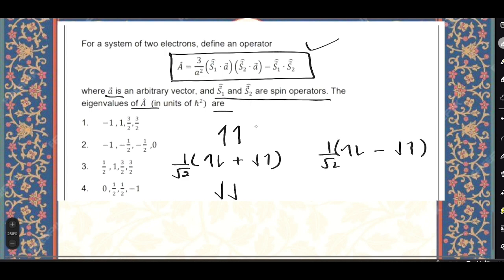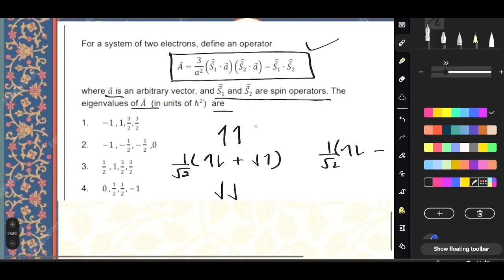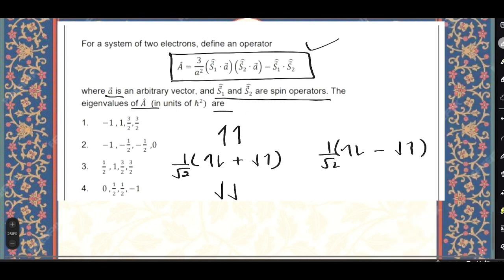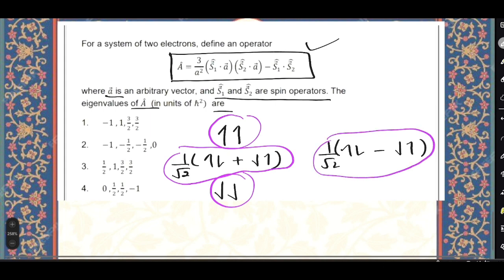So these are the four possible states, and corresponding to these four we'll have four eigenvalues.